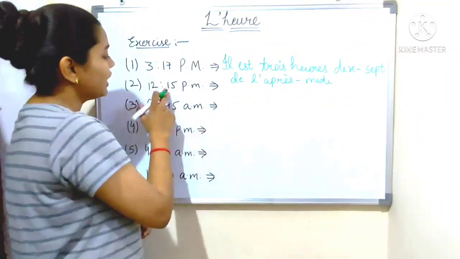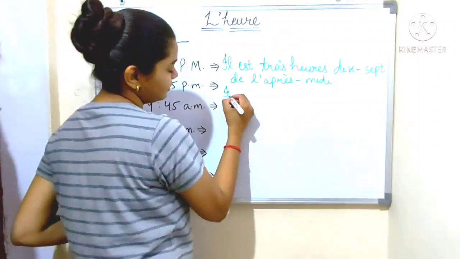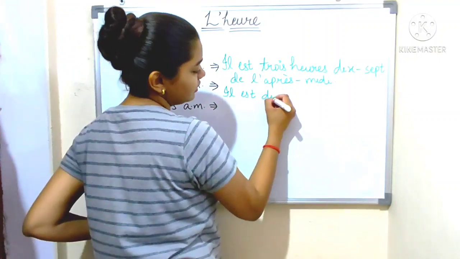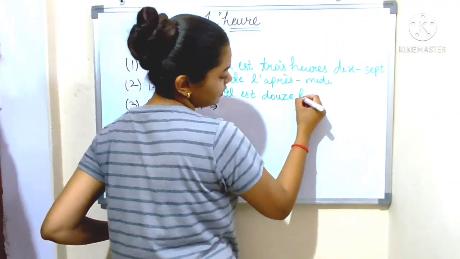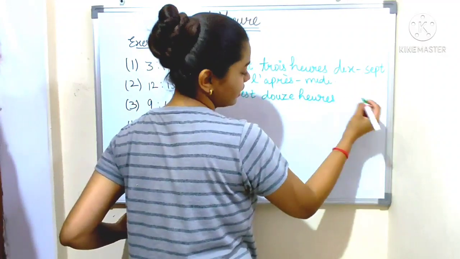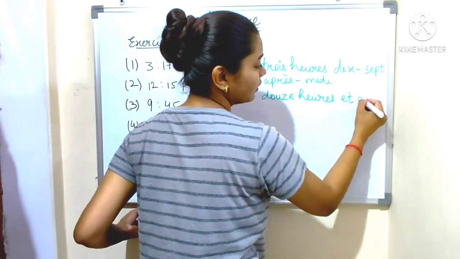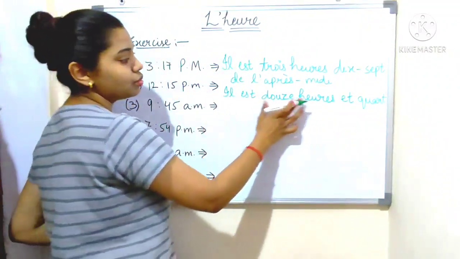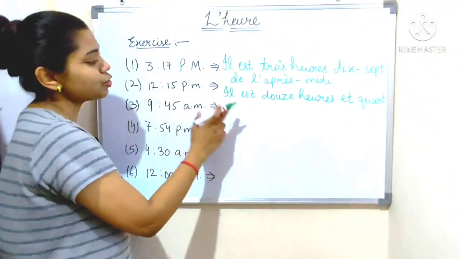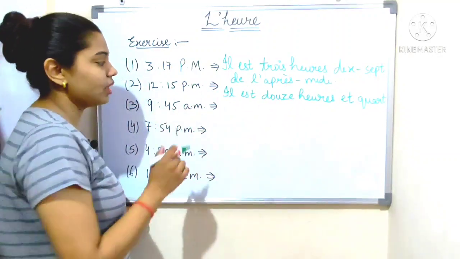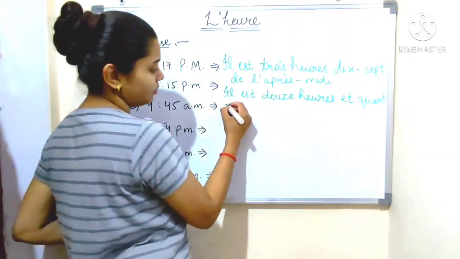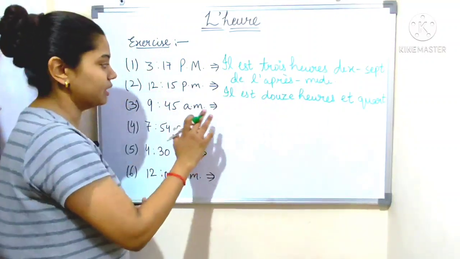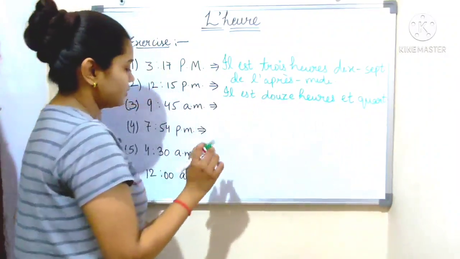Now, 12:15 p.m. Il est 12h. 12 means 12. Il est 12h et quart, which means it is 12:15 p.m. And for p.m. you can write de l'après-midi, same as before. So, il est 12h et quart de l'après-midi.